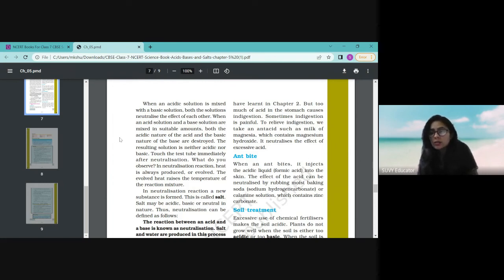So what does it do? It's just a neutralization reaction. How? Because antacid is a base, and there is an increased quantity of acid in your stomach. So when acid and base react, a neutral substance is formed. So now your stomach is neutralized, and it will give you relief. This is a very basic, everyday example of neutralization.